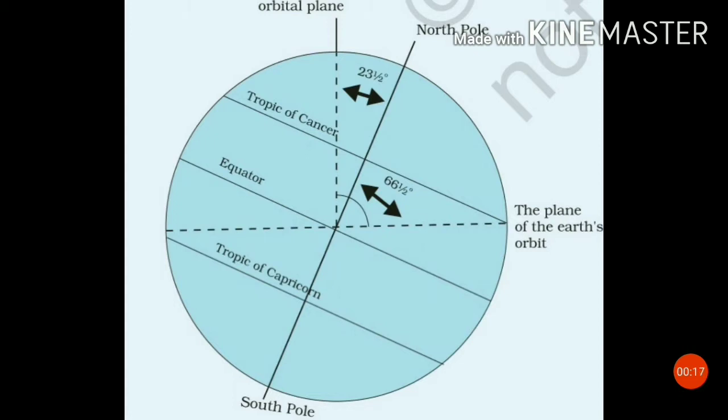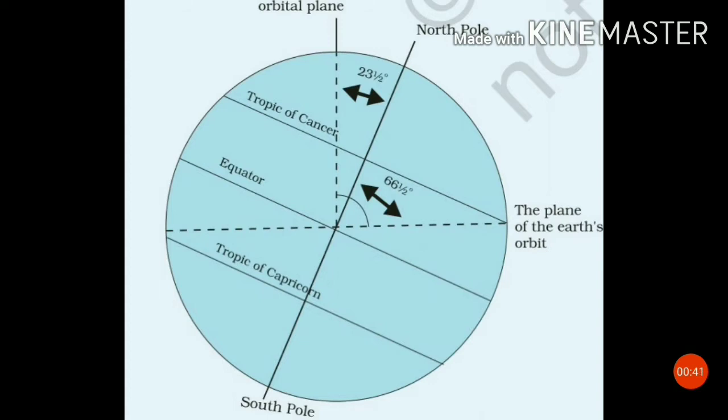What is orbit? A fixed path on which Earth revolves around the Sun is called orbit. What is orbital plane? The plane formed by the orbit is known as the orbital plane. The axis of the Earth is tilted 23.5 degrees. It makes an angle of 66.5 degrees with the orbital plane of the Earth.